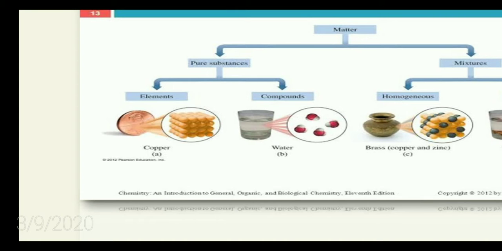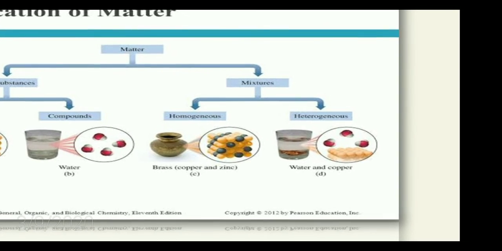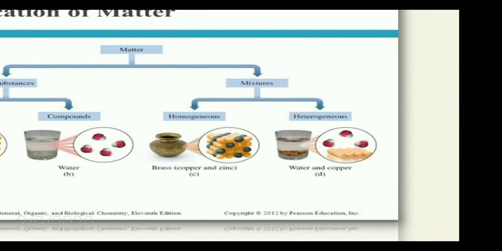Clear? So the next classification we have is mixtures. A mixture contains more than one type of element in it. So that we say as a mixture. A mixture can be further classified into homogeneous or heterogeneous mixture.